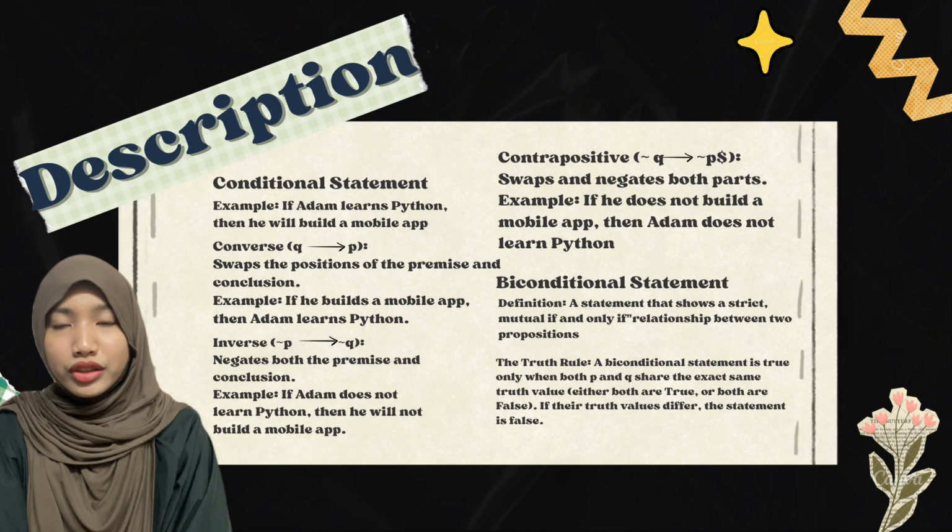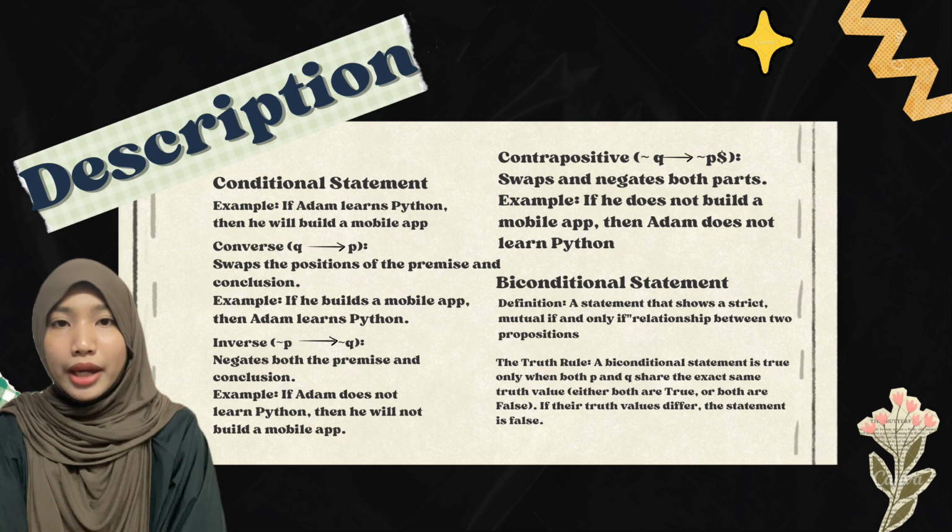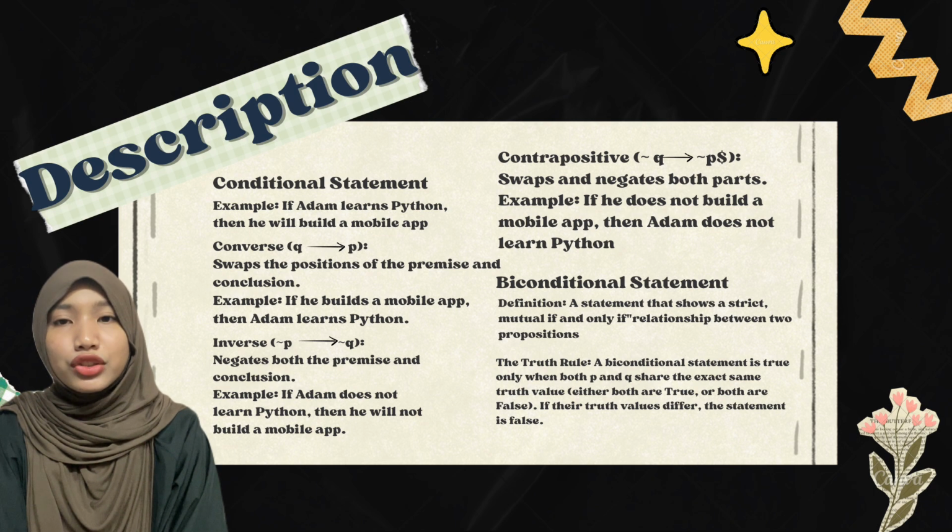Building on basic conditional logic, we can create new related statements by flipping or negating our original premise and conclusion. If our starting statement is if P then Q, for example, if Adam learns Python, then he will build a mobile app, we can manipulate it in three distinct ways. First, by swapping the positions of P and Q, we get the converse statement, Q implies P: if he builds a mobile app, then Adam learns Python.